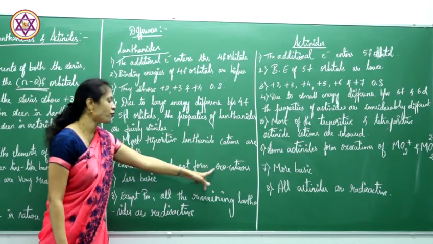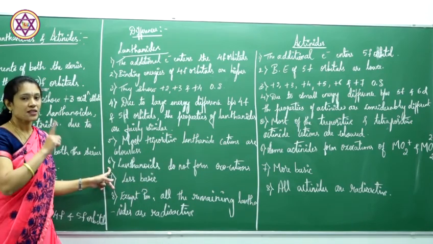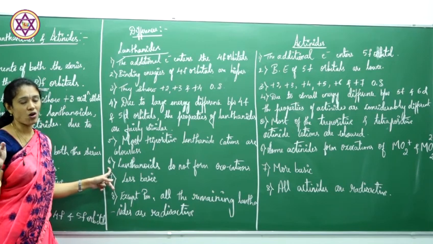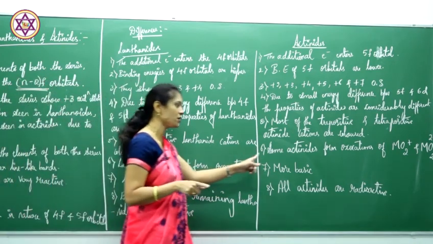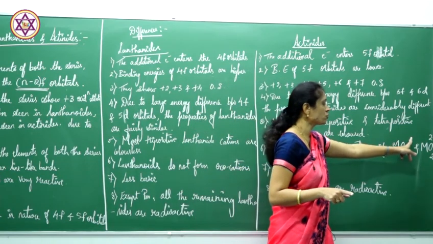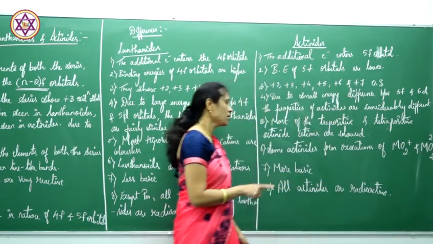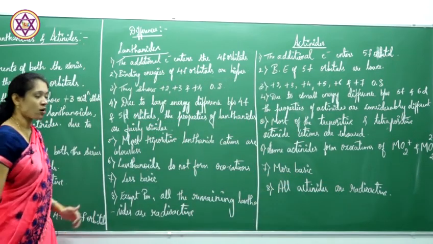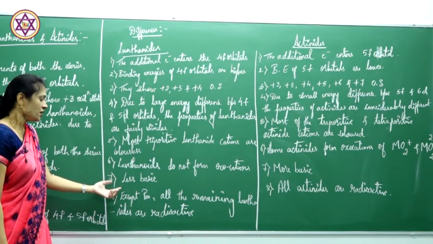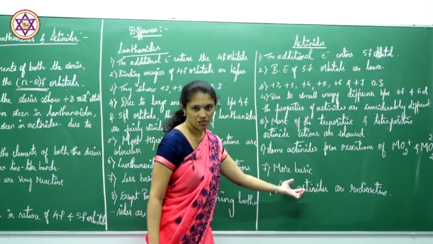Lanthanoids do not form oxocations. I have explained about the oxocations. The lanthanides don't form oxocations, but some actinoids form oxocations of MO+, MO2+ and MO2 2+. With this, they form the oxocations. These are less basic, these are more basic.